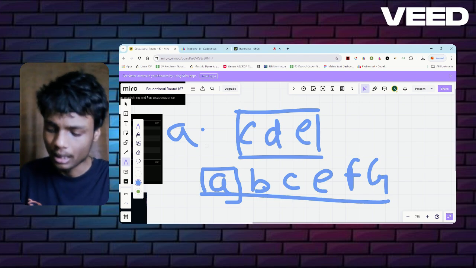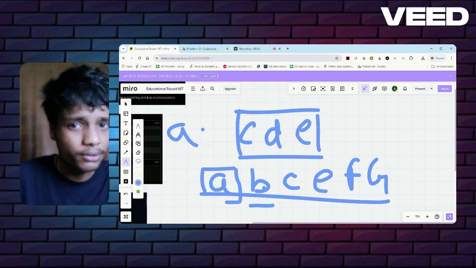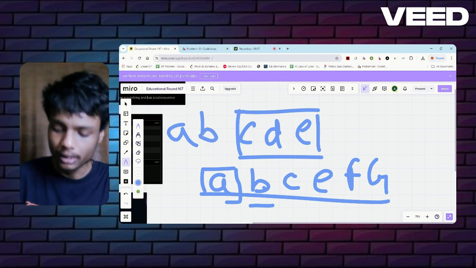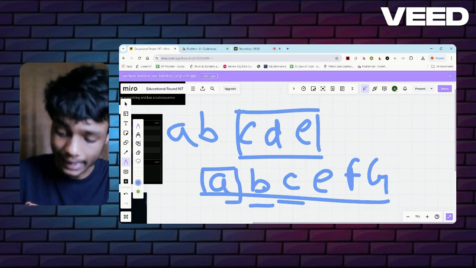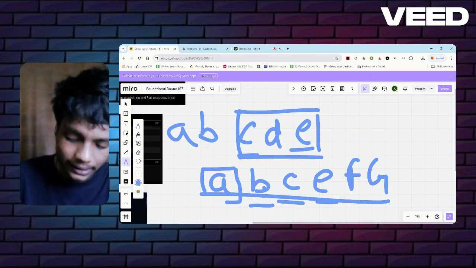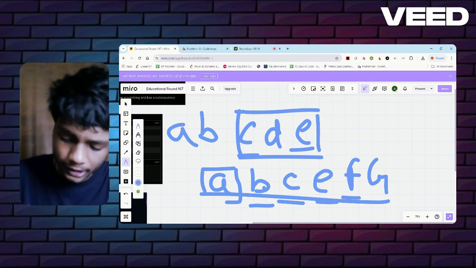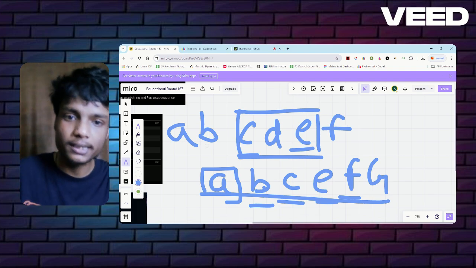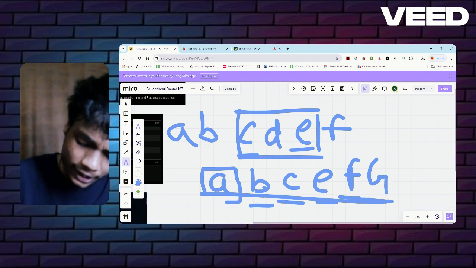I need to write A. I will check B. Is B present in it? No, B is not present, so I have no option. I need to write B here. I'll check, is C present in it? Yes, C is present. Is E present in it? Yes, E is present. Is F present in it? No, F is not present, so I need to write it here. Is G present in it? No, G is not, so I need to write it here.